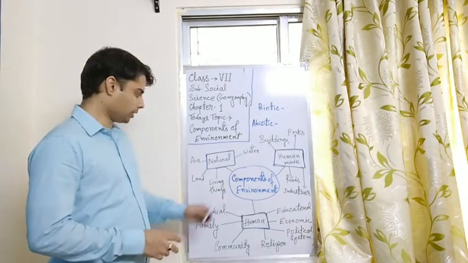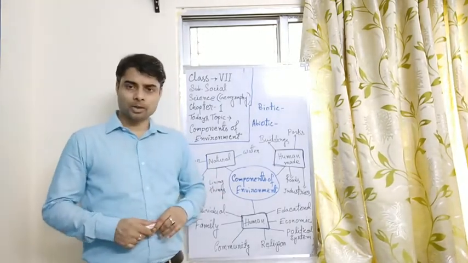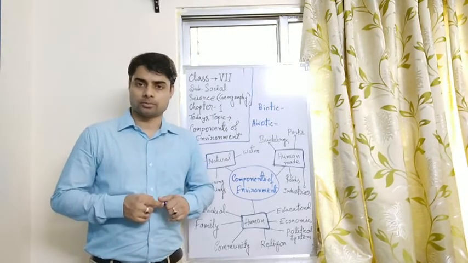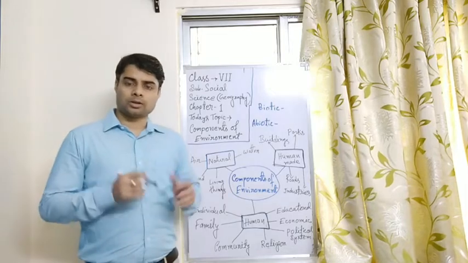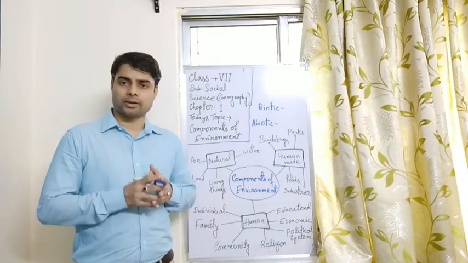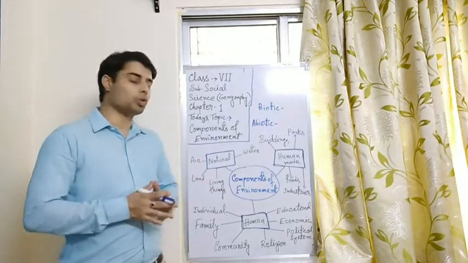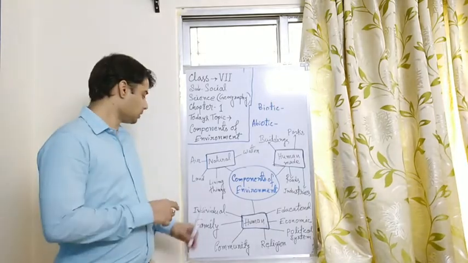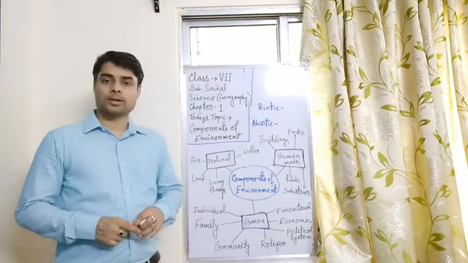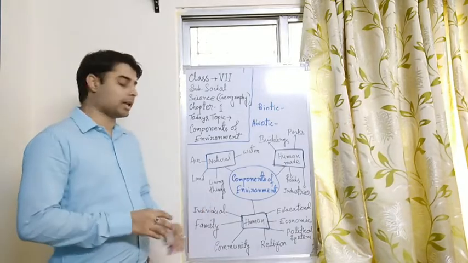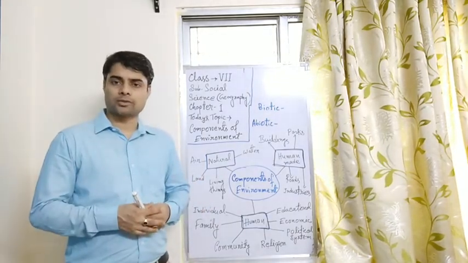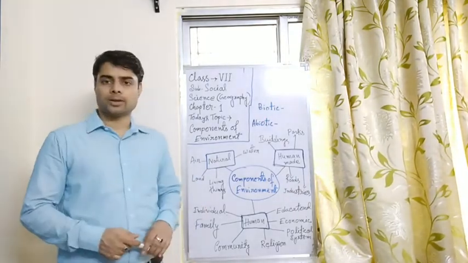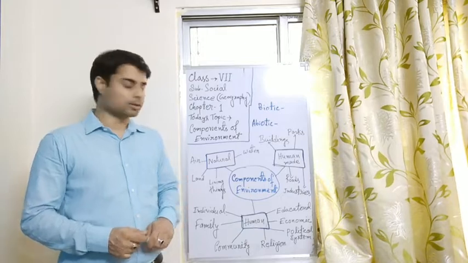So first, what is natural environment? Natural environment means everything that is situated in nature. The geologists divided all the natural components into four parts. Number one, land: all the land masses, the mountains, the deserts, the plateau, the plains, everything. It is called the lithosphere.